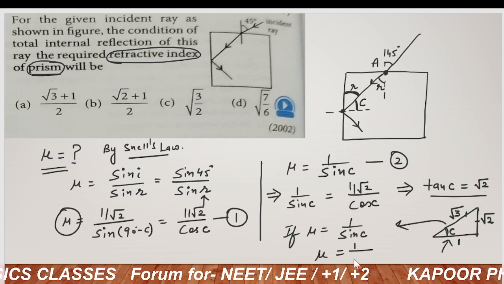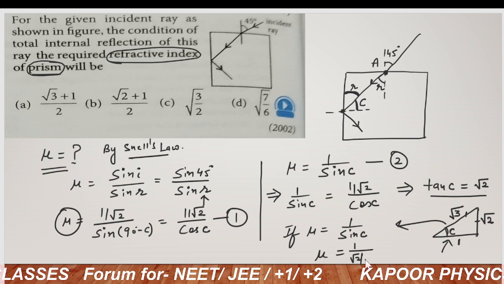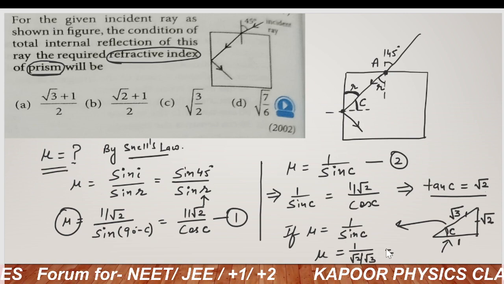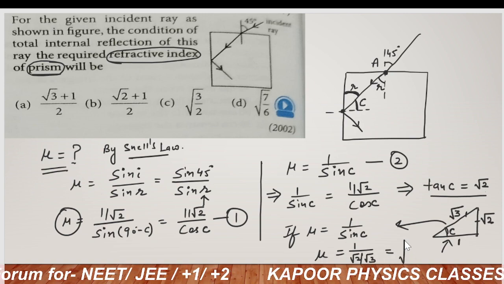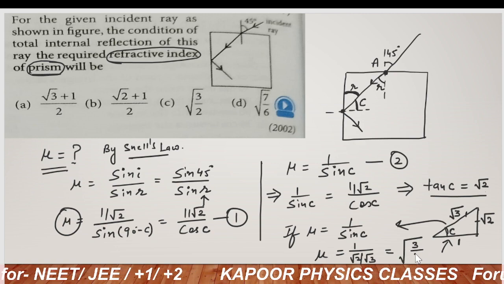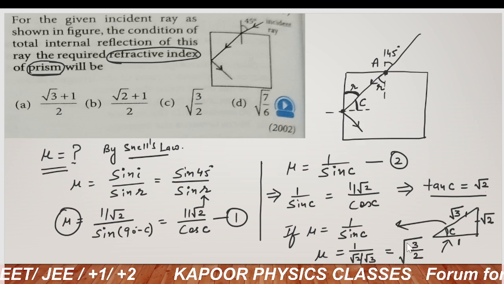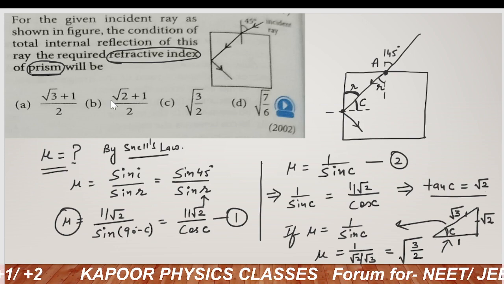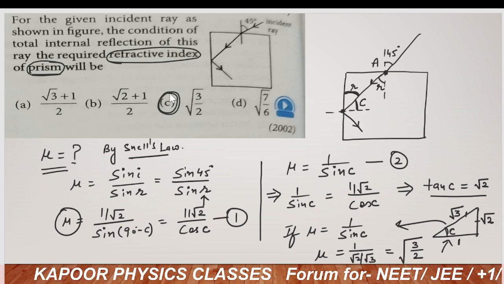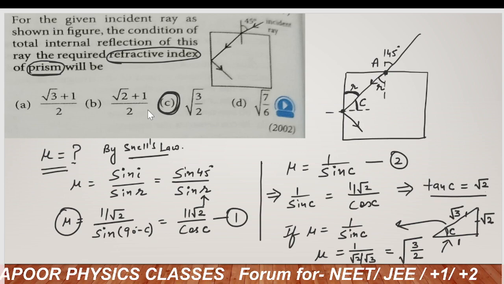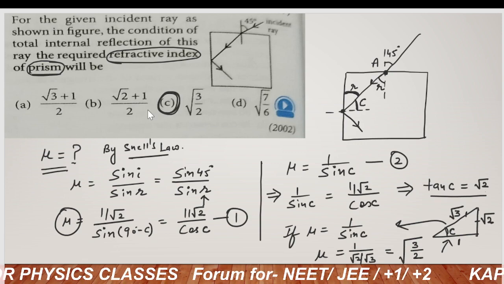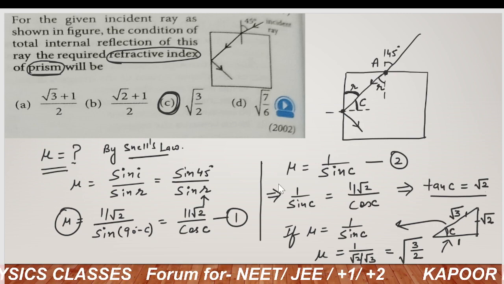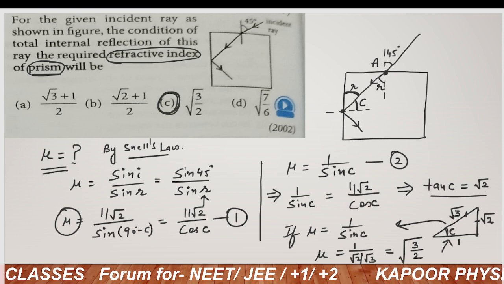So 1 upon √2 upon √3, and √3 goes up. So ultimately we will get mu is equal to √3/2. So we can say option C is the correct one. So C will be the final answer. Now comes the next question.